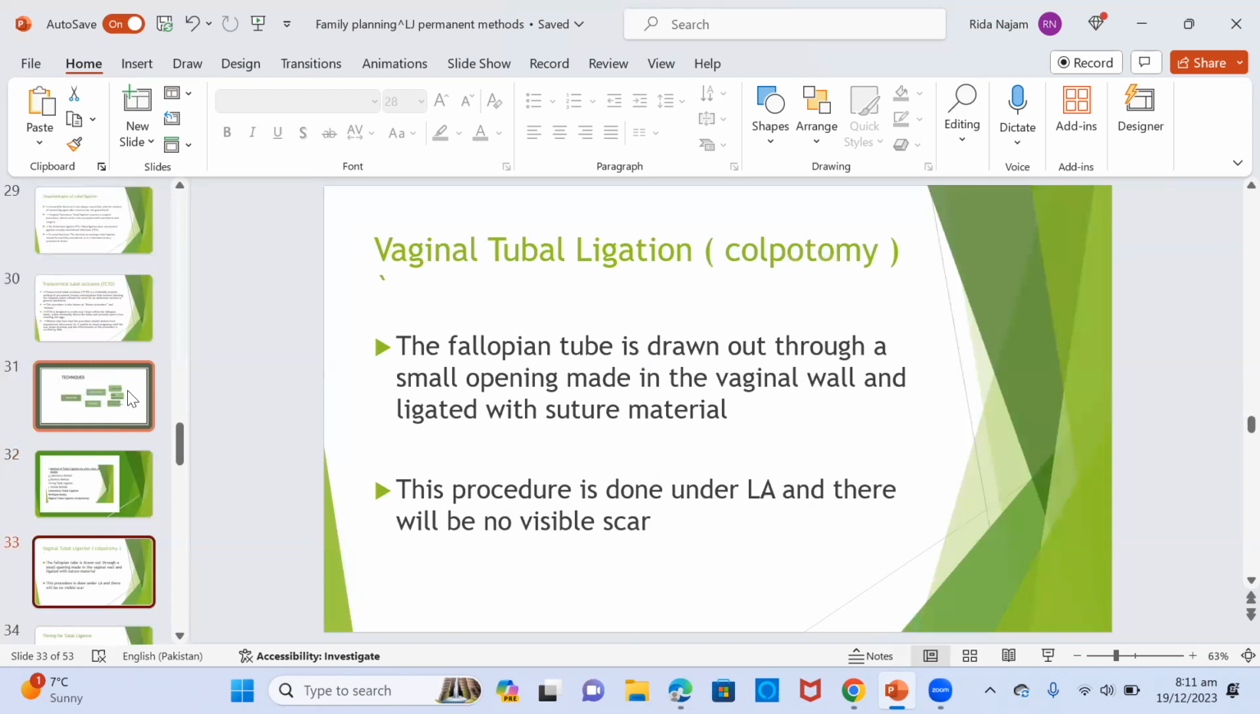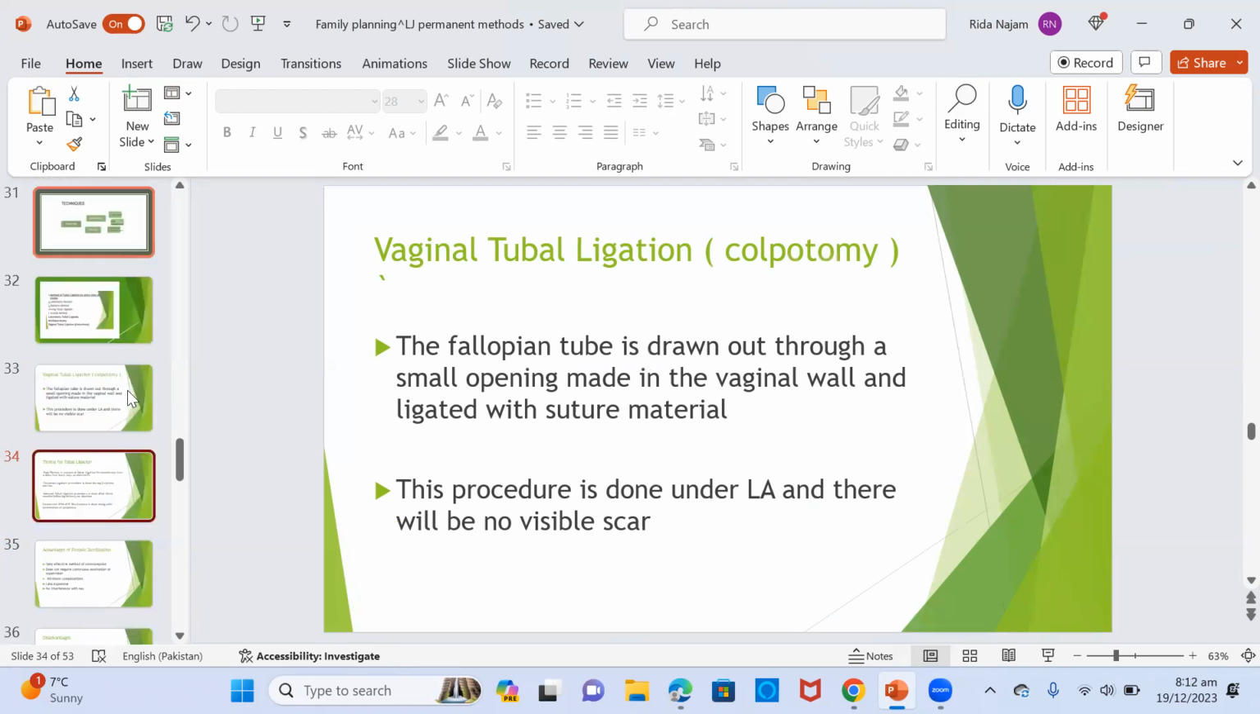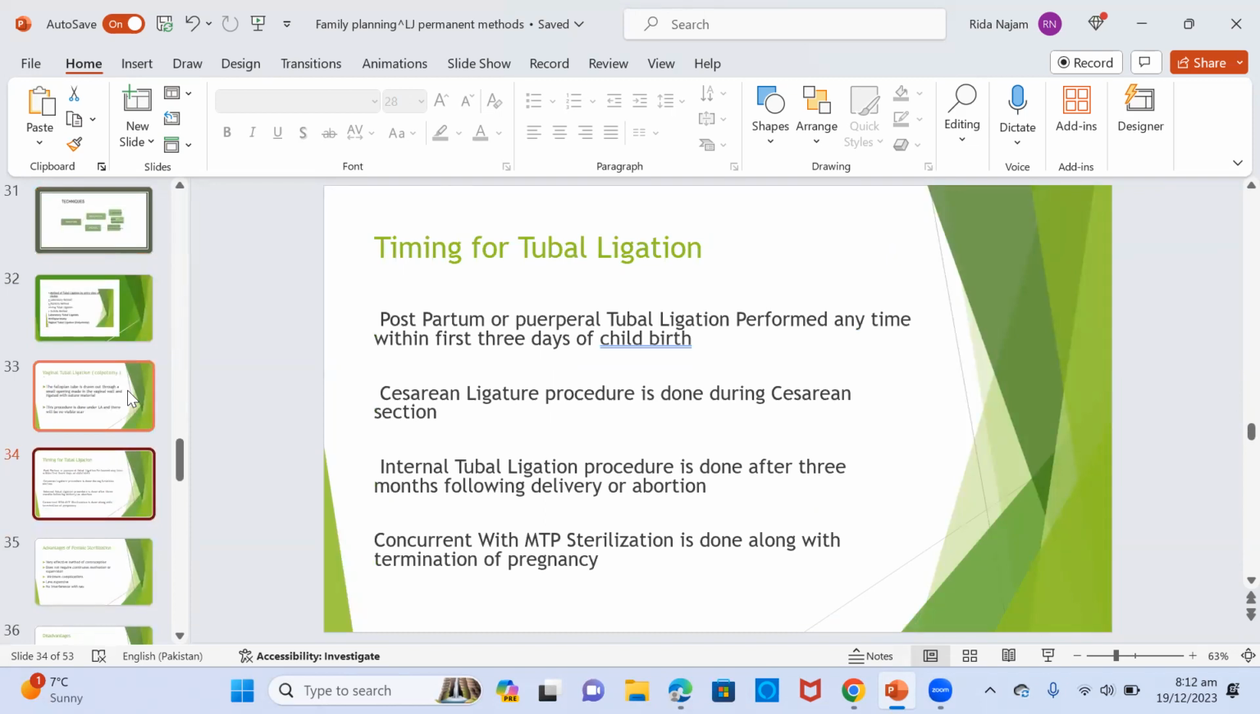Vaginal tubal ligation: the fallopian tube is drawn out through a small opening made in the vaginal wall and ligated with suture material. This procedure is done under local anesthesia, and there would be no visible scar. Timing for tubal ligation includes postpartum or puerperal tubal ligation, performed any time within the 3 days of childbirth.